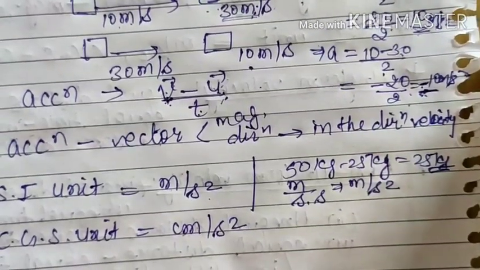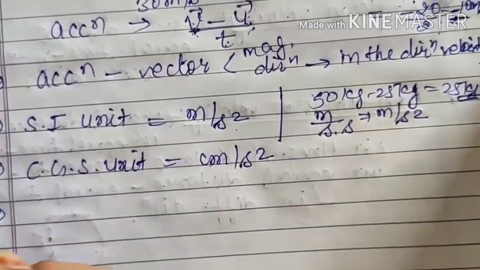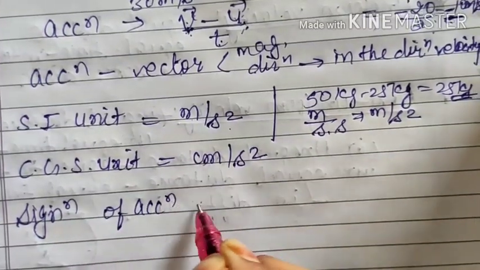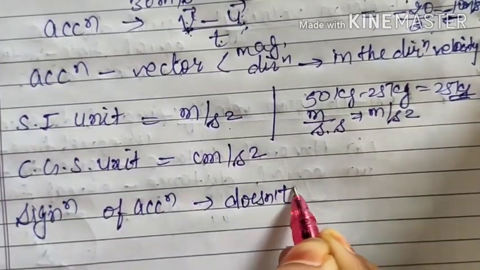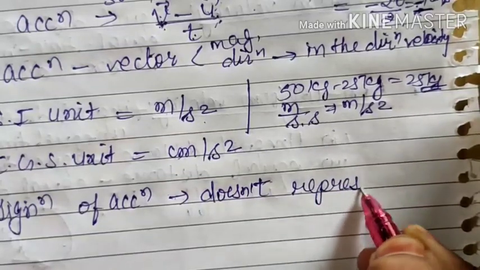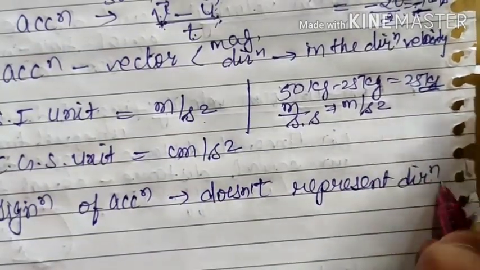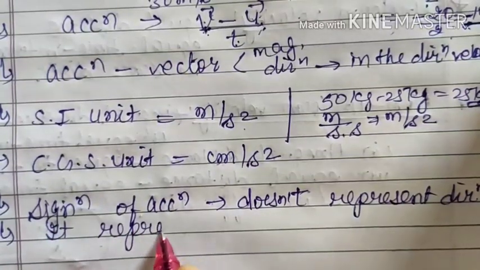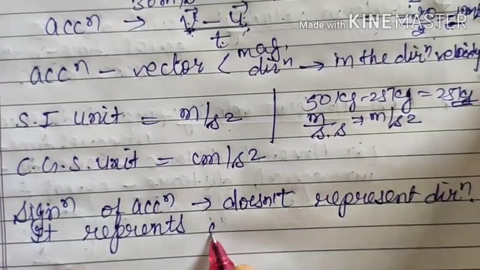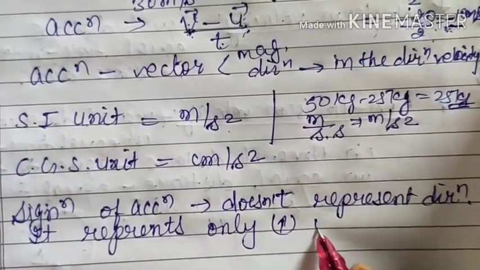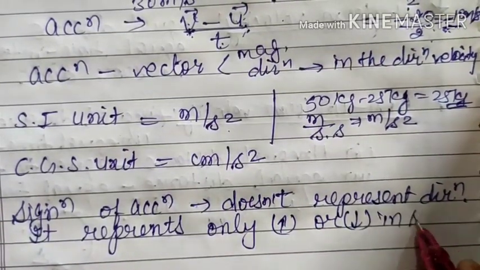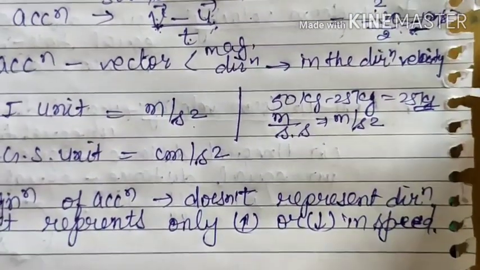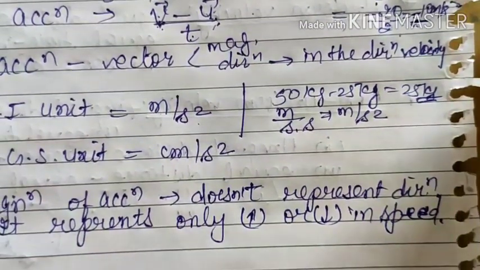So in this case, the sign of acceleration, if you think that you will forget, then please write it. Sign of acceleration doesn't represent direction. It does not represent direction, but it represents only increase or decrease in the speed. Okay, if it is positive it means increasing speed and negative means decreasing speed. That's all.